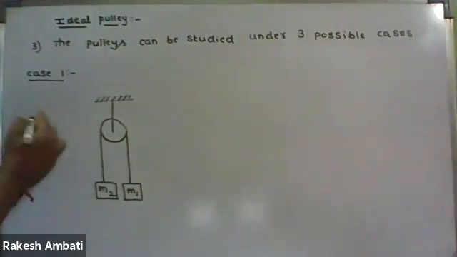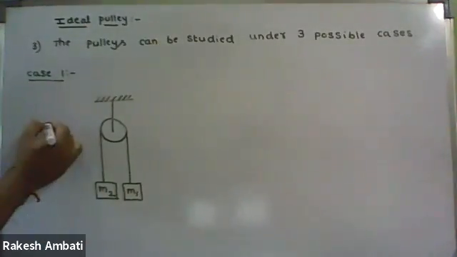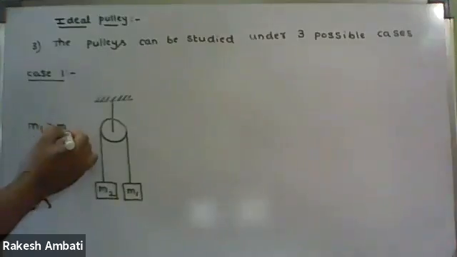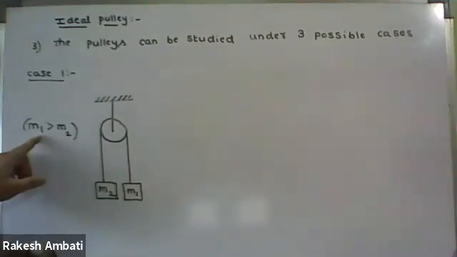For example, let us assume that M1 is greater than M2. That means M1 is heavier.